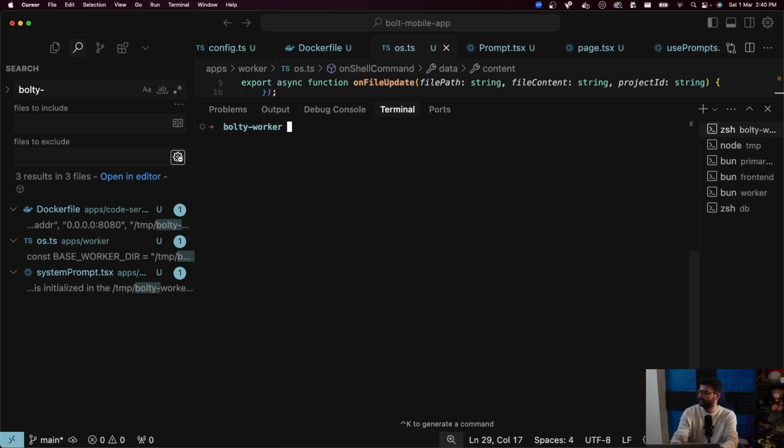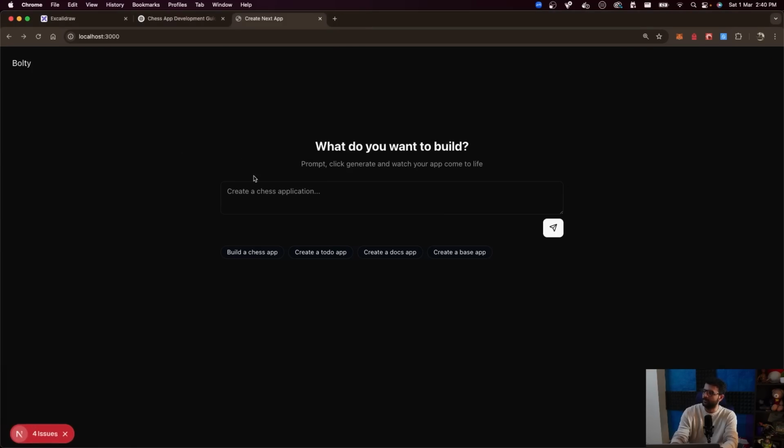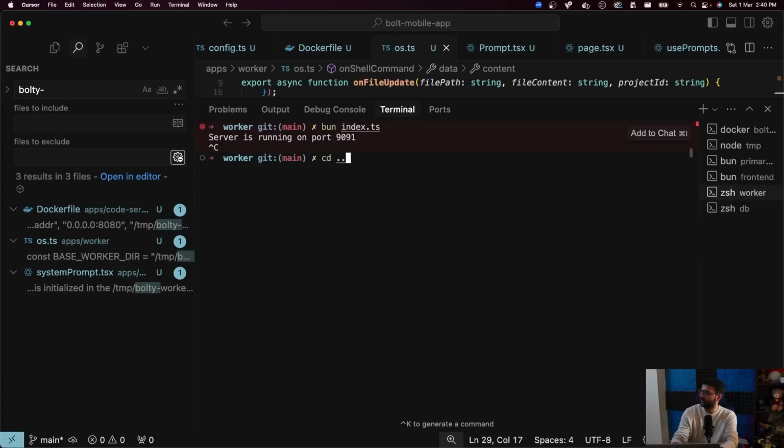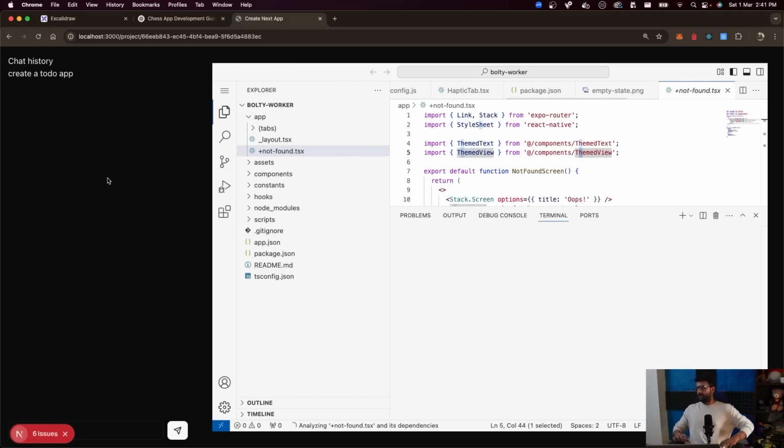Restart Docker. Restart this. Not really needed, but restart the worker anyway. Alrighty. Create a to-do app. Come on, boy. You can do it. Send. Alright, see some code.